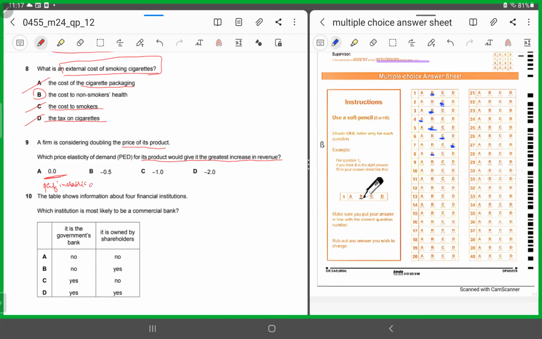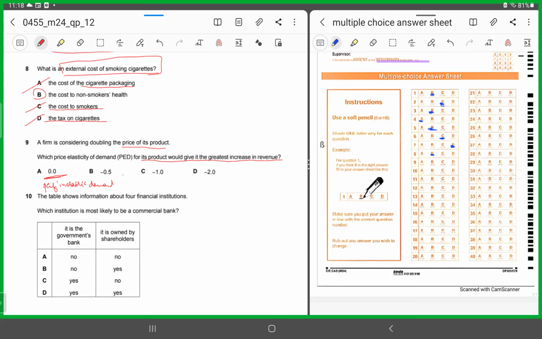This means that no matter whatever happens to price, there would be no change in quantity demanded. I would repeat, no matter whatever happens to the price, the quantity demanded would remain unchanged. B, C, and D are all showing us negative signs. What does a negative sign represent? That the price and the quantity demanded move in opposite directions. So if the price is increasing, the quantity demanded would be falling.